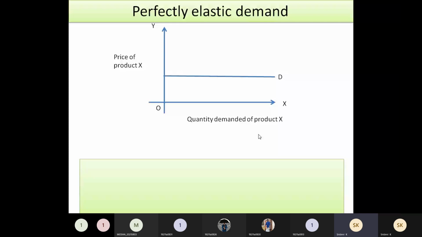Let us see that in the graph: the point where the demand curve is touching the y-axis is treated as the price of the product.